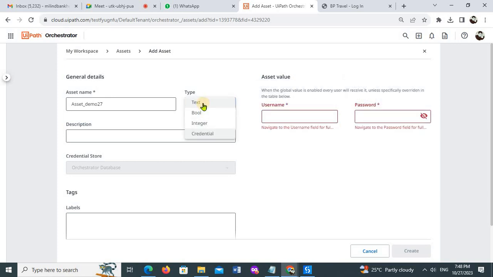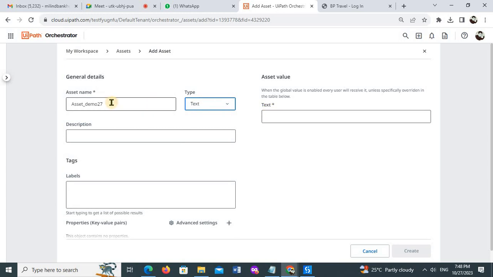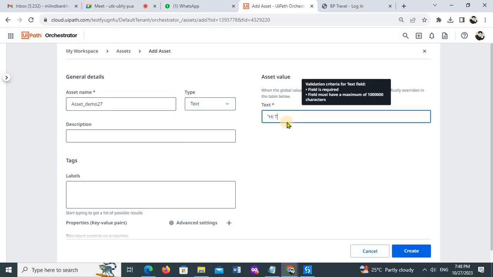So first, for text, I'll create one asset here, and inside this text I'll mention "hi team, how are you?" Okay, double quotes, completed.